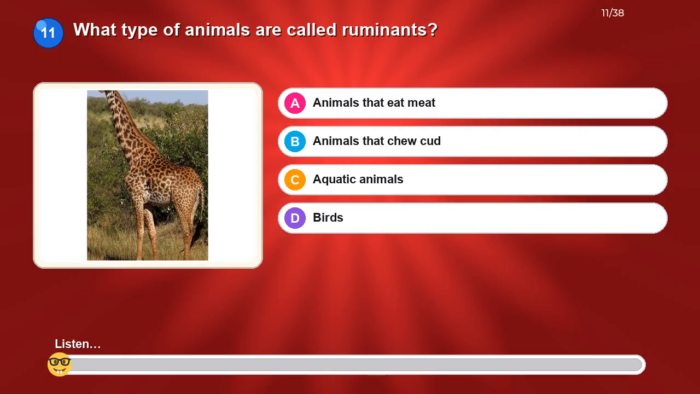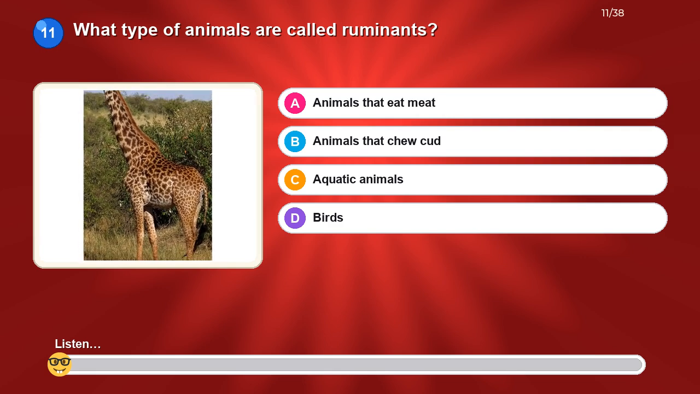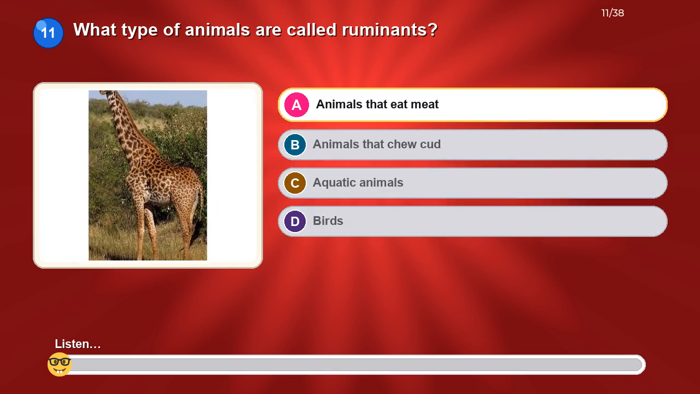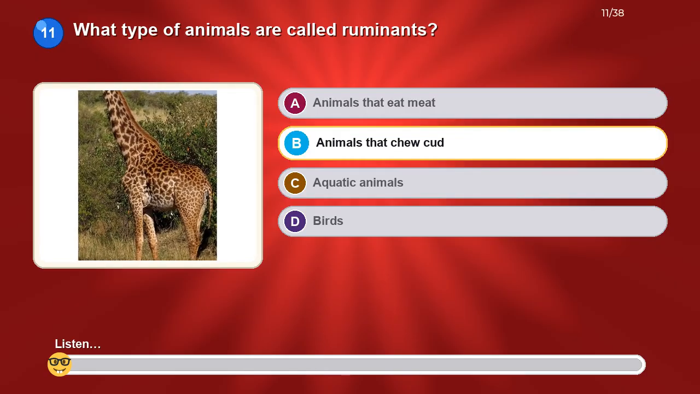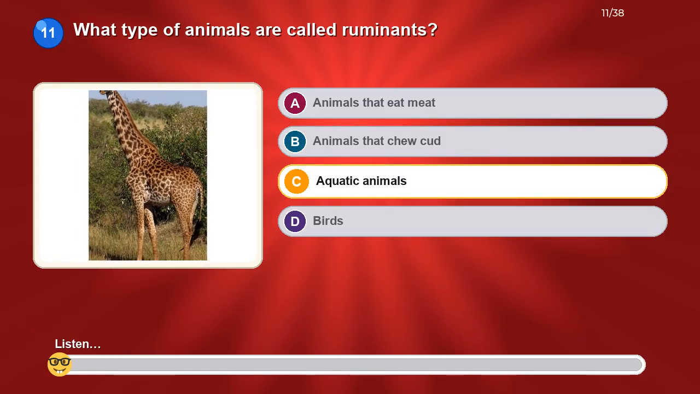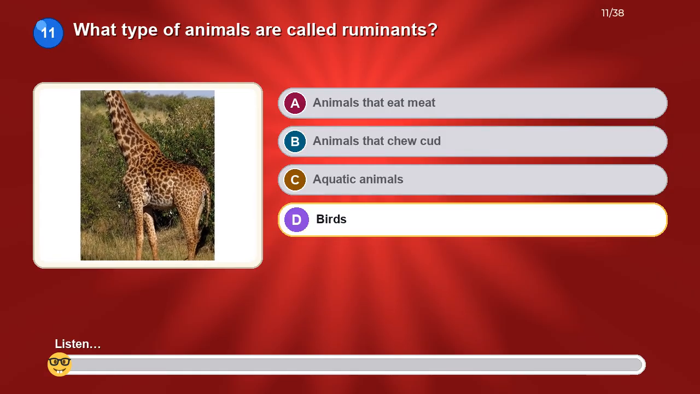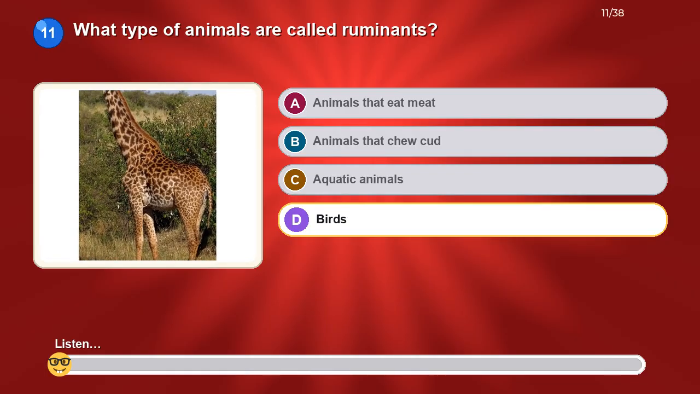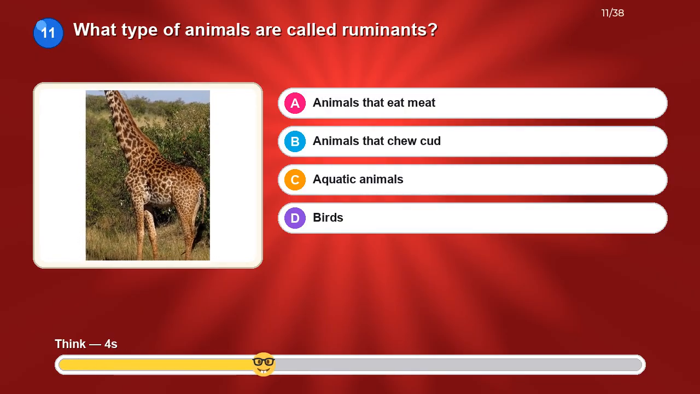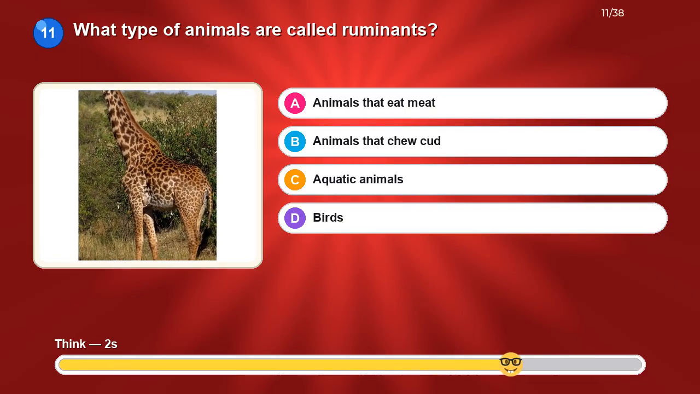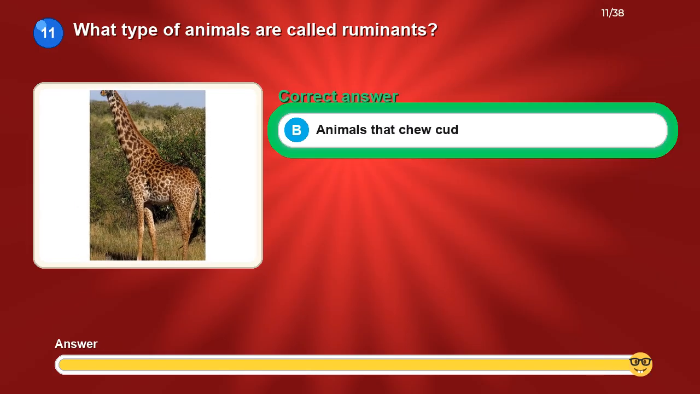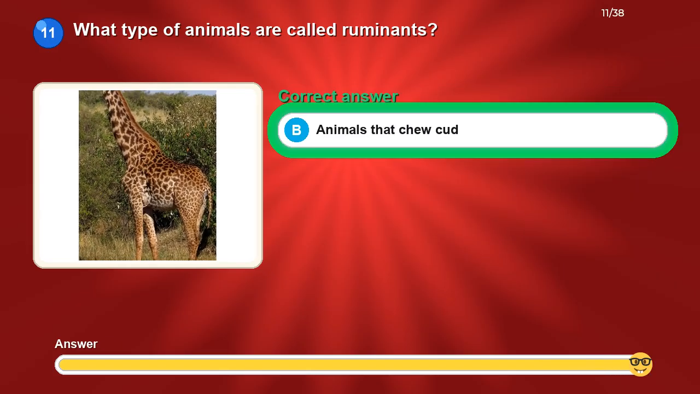What type of animals are called ruminants? Option A. Animals that eat meat. Option B. Animals that chew cud. Option C. Aquatic animals. Option D. Birds. The correct answer is animals that chew cud.